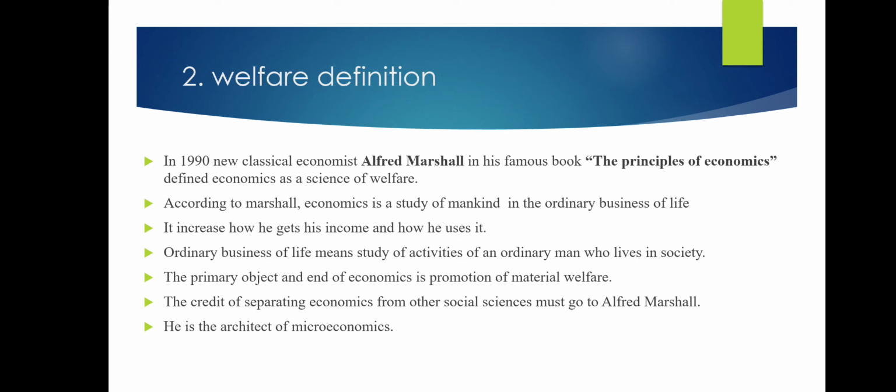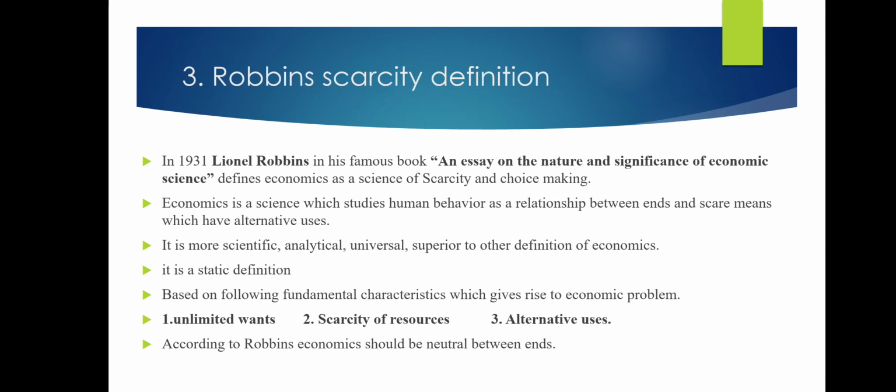The primary object and end of economics is the promotion of material wealth, not immaterial wealth. The credit of separating economics from other sciences must go to Adam Smith. He is the architect of microeconomics. So micro and macro are the two important parts of economics.